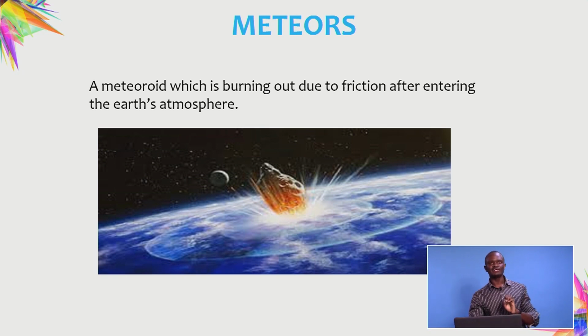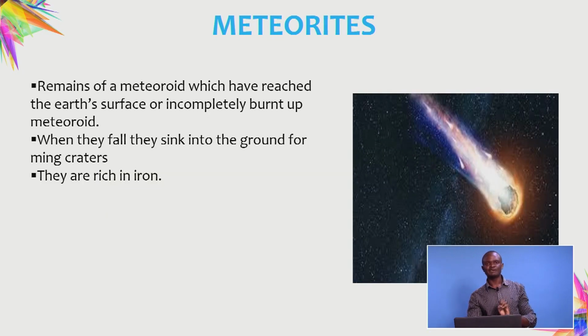And then we have the other celestial body which is also a result of that, and that is the meteorites. The meteorites are the remains of the burnt meteoroids after reaching the Earth's surface. Once they reach the Earth's surface and get completely burnt up, the remains that we have are what we call the meteorites.